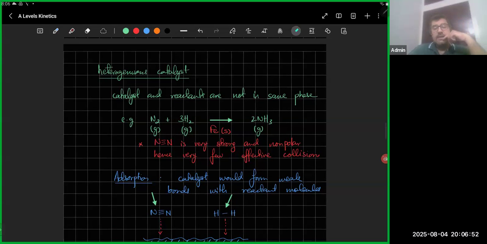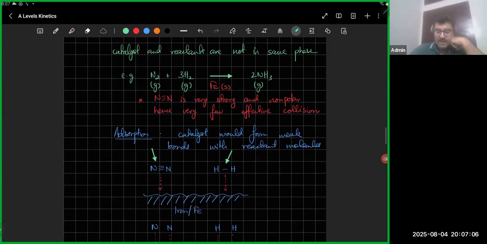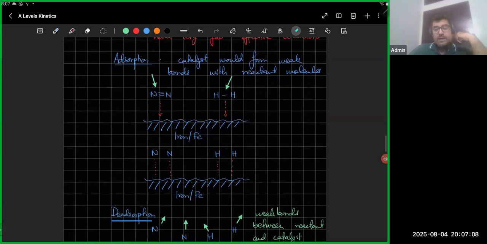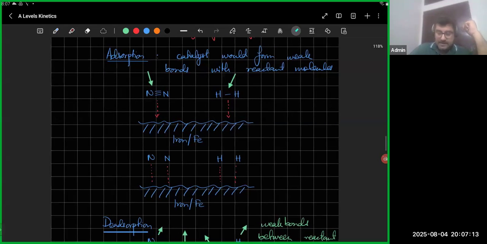And then we did an example of heterogeneous catalyst, which is when the catalyst and the reactants are not in the same phase. This is the Haber process: you've got gases, and the catalyst is a solid, right? It's a solid iron catalyst. So how does that work? I told you that it works because adsorption happens. Okay, you've got the iron catalyst.